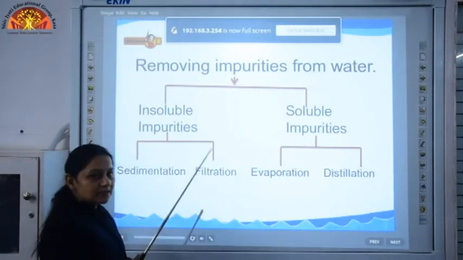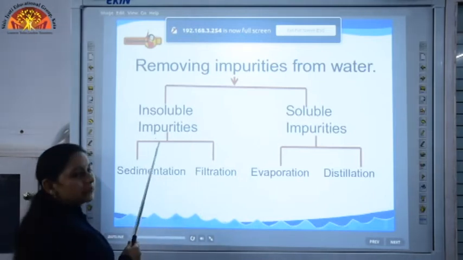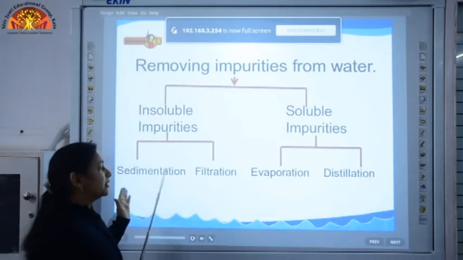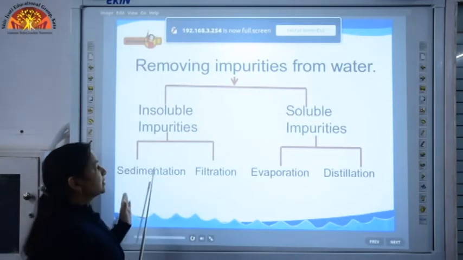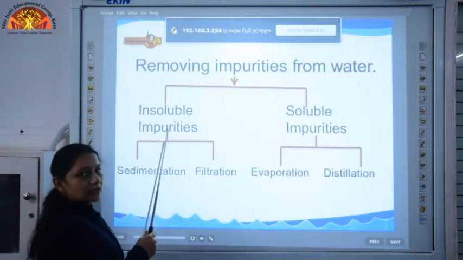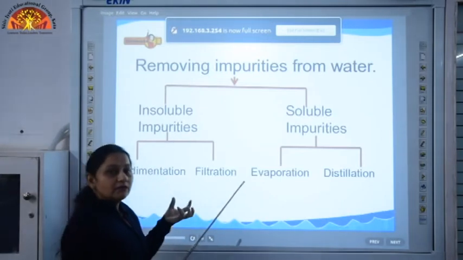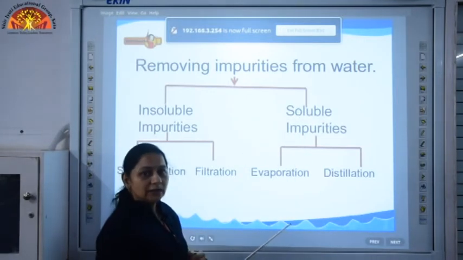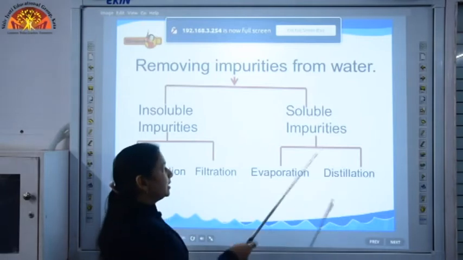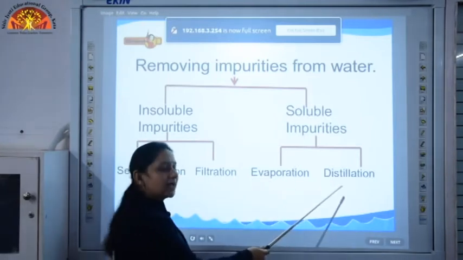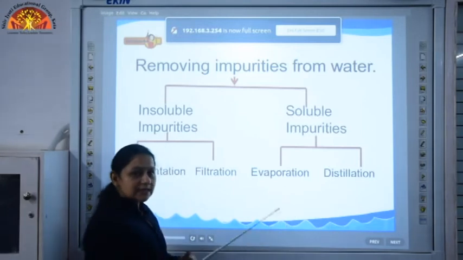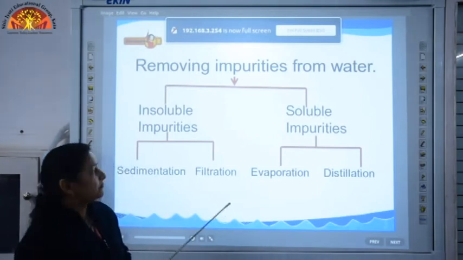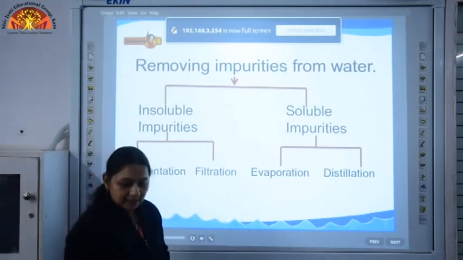And what are the methods by which we can remove insoluble impurities? Sedimentation and decantation come along, and filtration. These are the methods which are used to remove insoluble impurities, meaning they are not dissolved in water. But sometimes the impurities are soluble in water. So, how do we remove them? By the process of evaporation and distillation. So, let us discuss these processes one by one, children. Before that, we are going to write a second internal question,